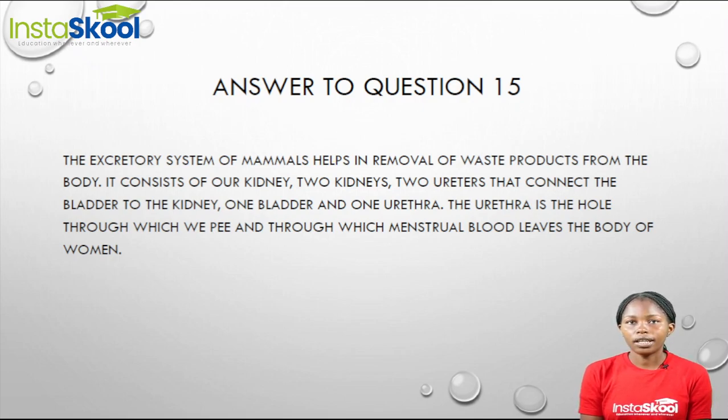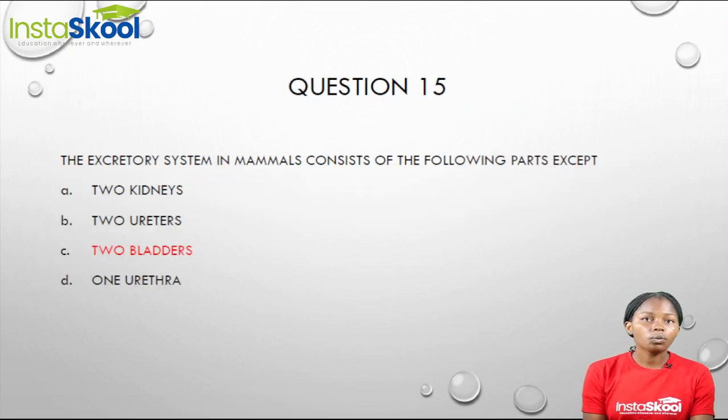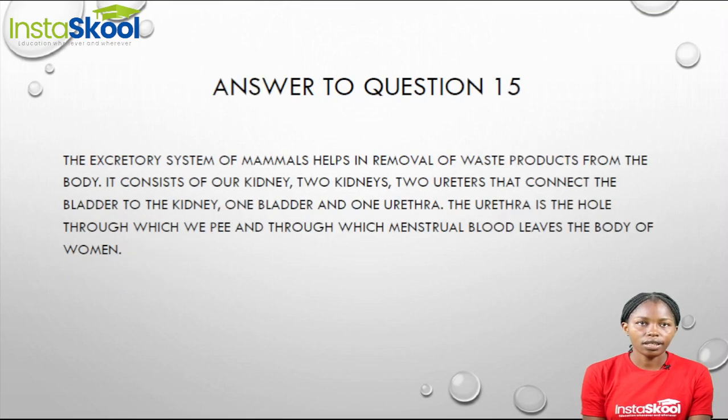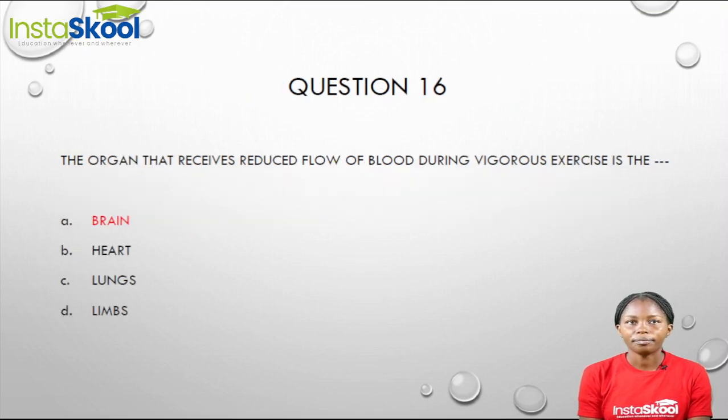We have two kidneys, two ureters, which connect the bladder to the kidney. We have one bladder and one urethra. Now, what is the urethra? The urethra is the hole through which we pee, and this is also through which menstrual blood leaves the body of women. So the odd one out of our options is option C, because we do not have two bladders, we have just one bladder.